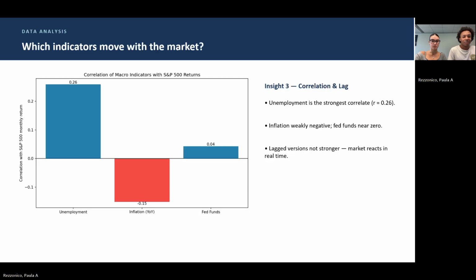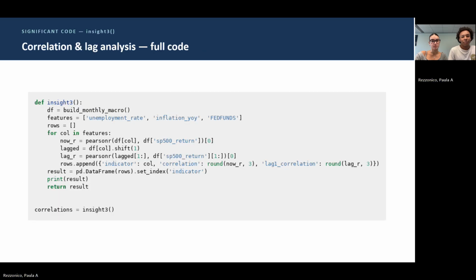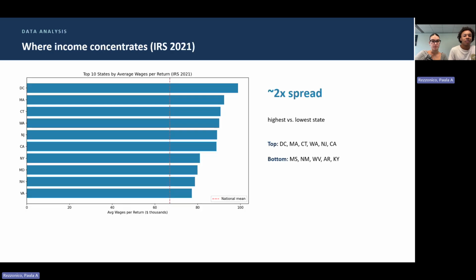My third insight looks at correlation instead of prediction. Unemployment has the strongest correlation with returns, around 0.26. Inflation is weakly negative, and the Fed funds rate is near zero. I also tested 1 month lags, and they weren't strong, which suggests the market reacts to macro conditions in real time and not with a delay. The code uses SciPy's Pearson R for each indicator against returns, then shifts each indicator by a month and re-correlates to test for that lag. Different math from the regression, answering a different question.